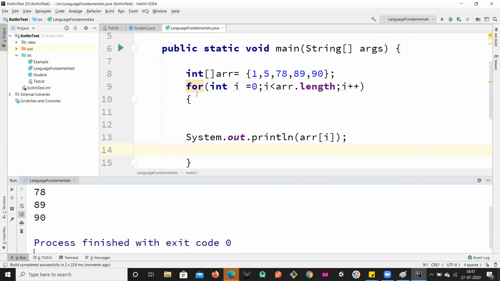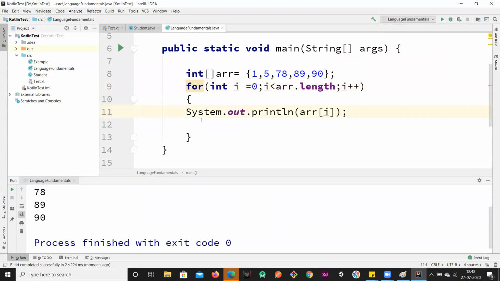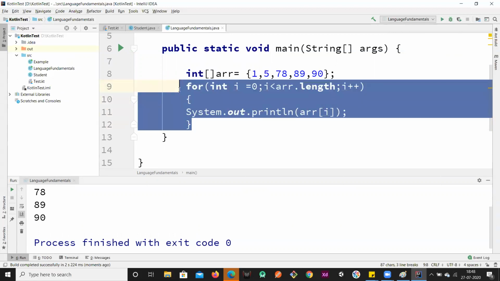So instead of this for loop, we also have one more loop, that is the for each loop. Okay. So instead of using this for loop and passing these indexes, we have one more loop that is intended for these collections or these data structures like array. Okay, so we can use that. So instead of this, what we can do is, so here we're putting the index.